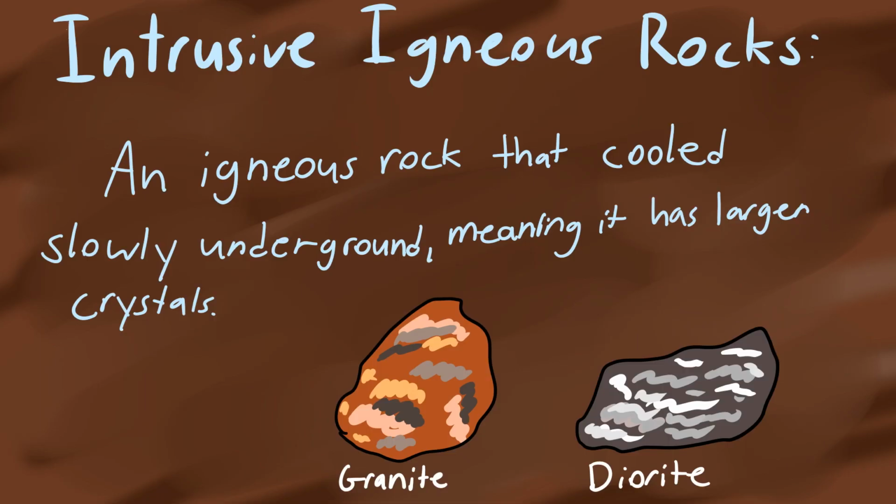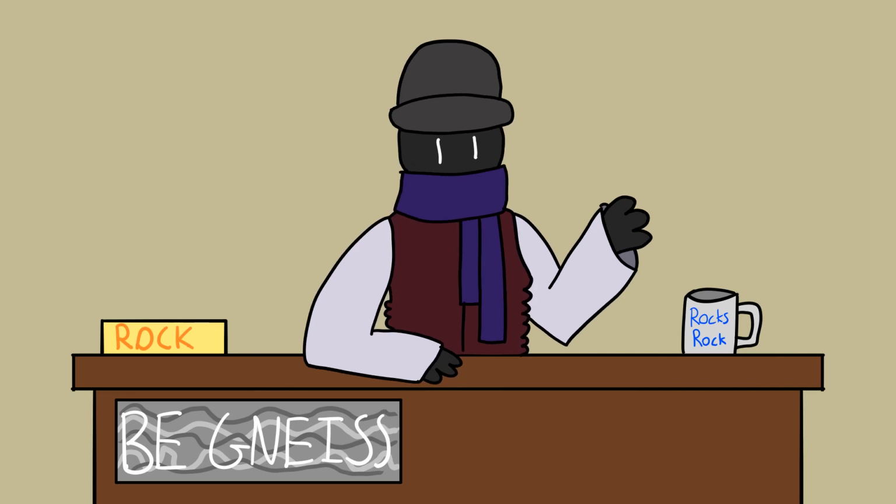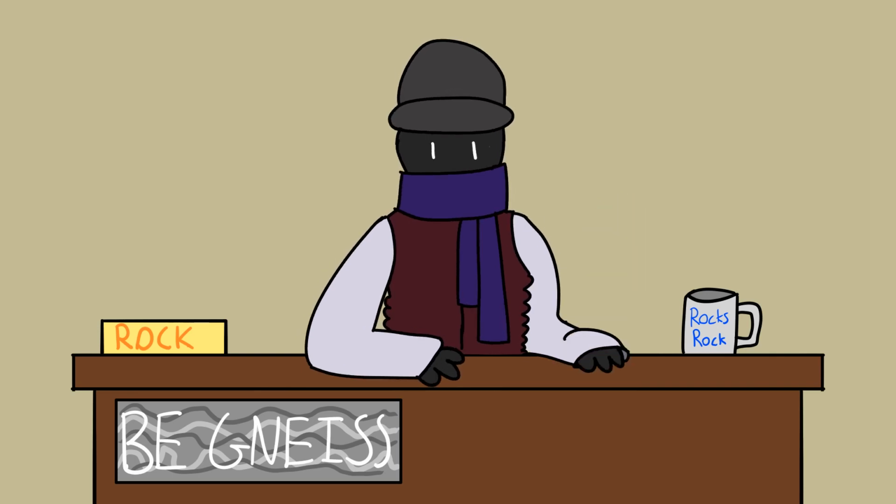In contrast, rocks that cool very slowly from magma are called intrusive igneous rocks. Because they cool slowly, they have more time for crystals to form, meaning these rocks tend to be more rough. Granite and diorite are examples of intrusive igneous rocks. You know, those rocks that always fill up your inventory in Minecraft? The next type of rock is sedimentary.